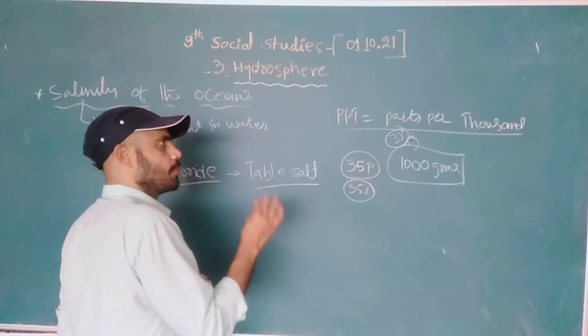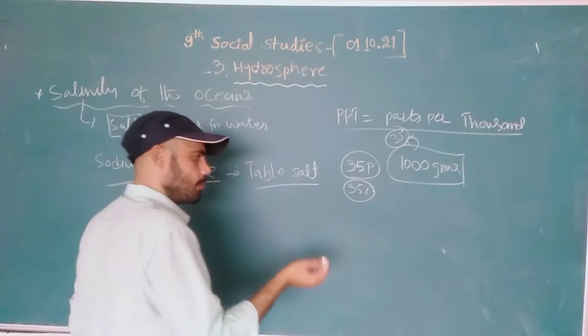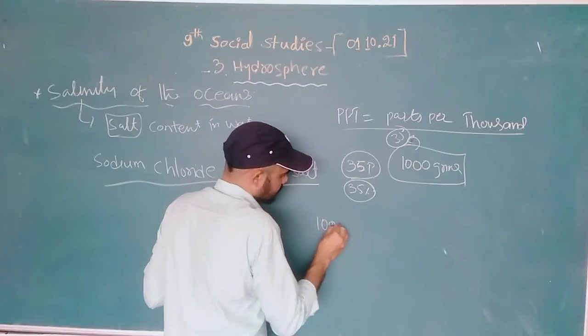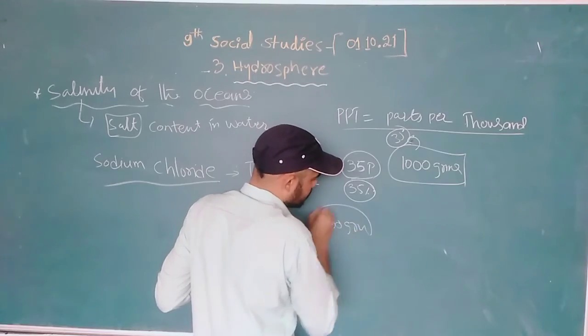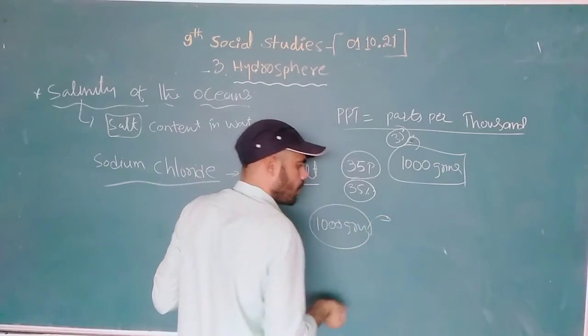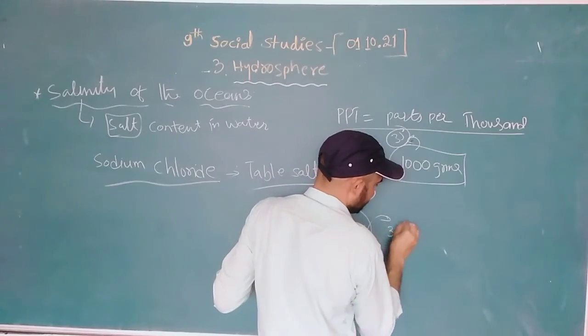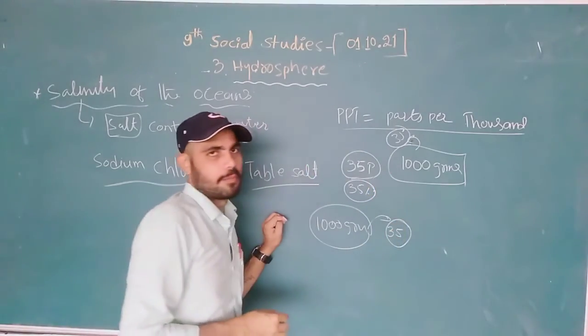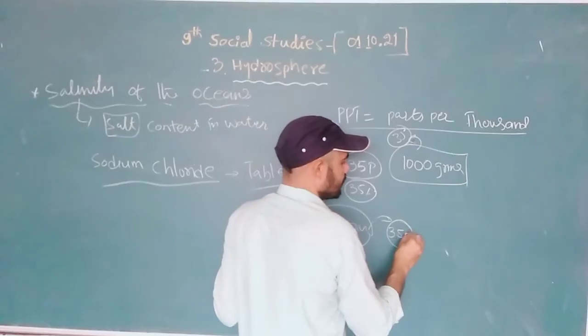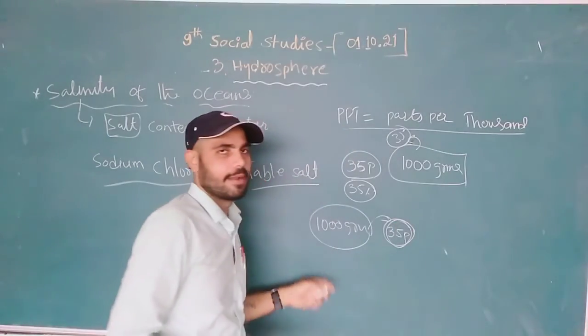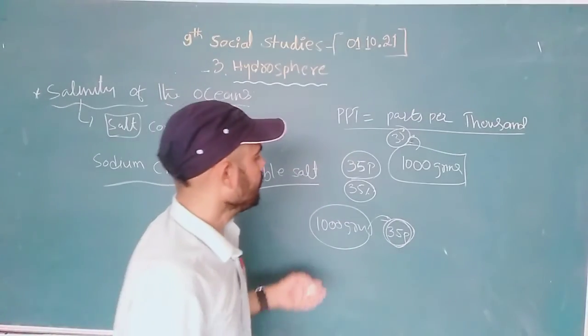PPT one means parts per 1000, meaning 1000 grams. Among them, how many parts are salt content? On average, 35 PPT means 35 parts is the average salinity of the oceans.